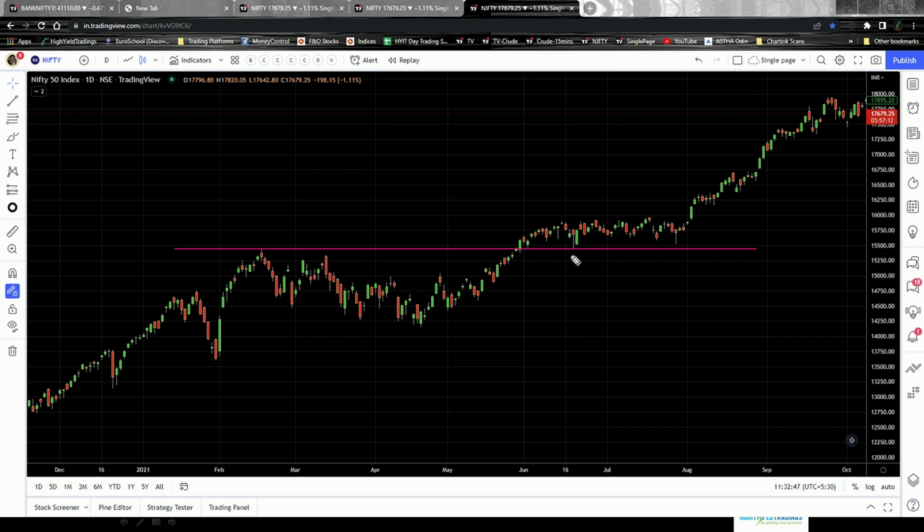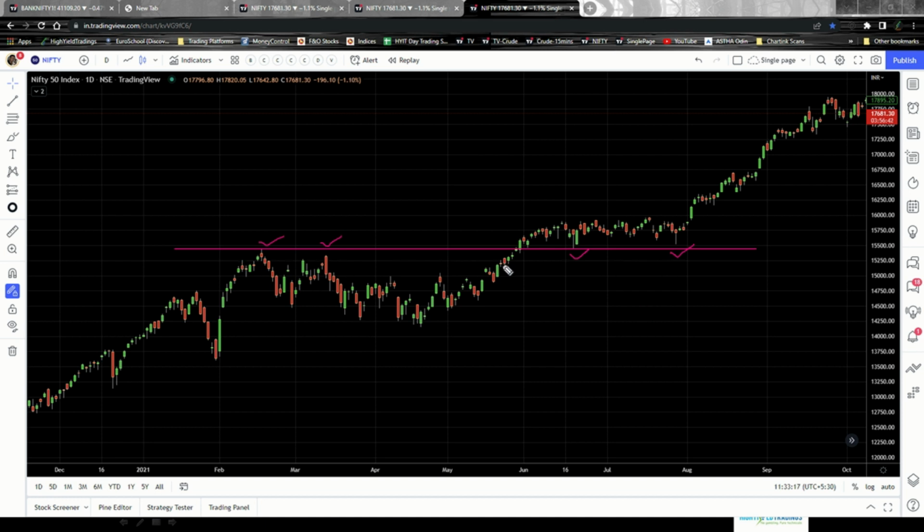Now, once this resistance was breached and the script moved up, what do you see here? It came down to this particular support level and moved up. It again retested the same thing here, came down to the support level and went up. So the line that I was talking about is this line, which worked both as a resistance here and a support here. So you need to find this kind of setup.